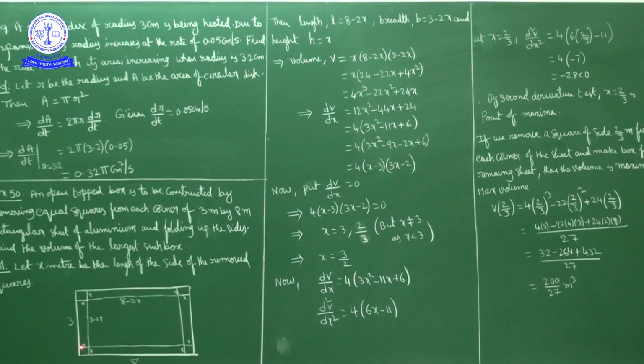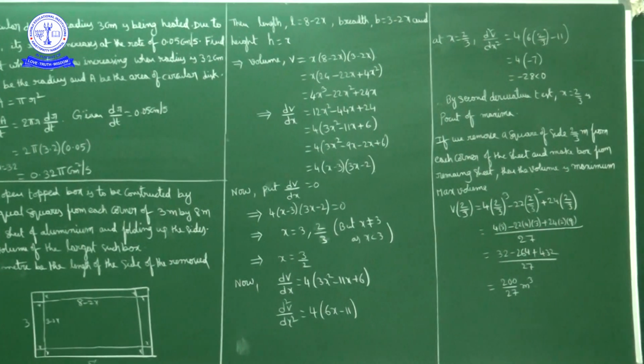From 8 meters length, x meters is removed from this side and x meters from this side, which means the remaining length is how much? 8 minus 2x meters. Okay, so length is equal to 8 minus 2x meters, breadth is equal to 3 minus 2x meters, and height is equal to x meters.